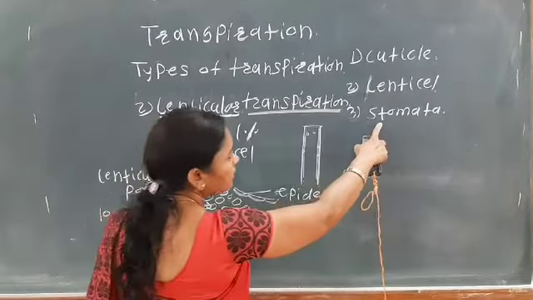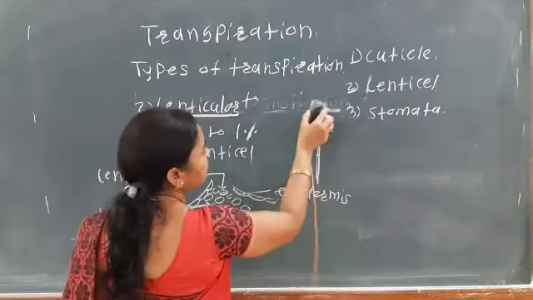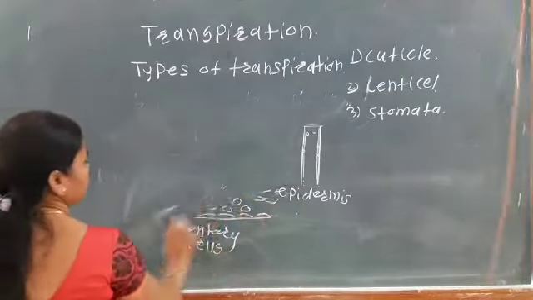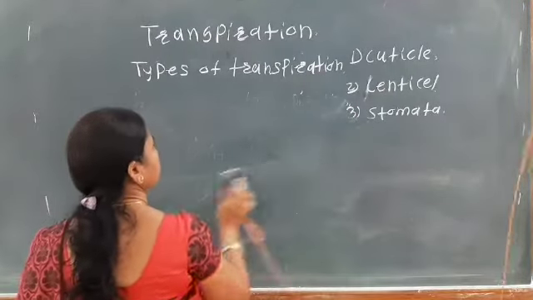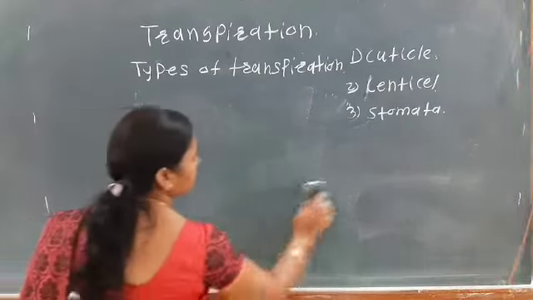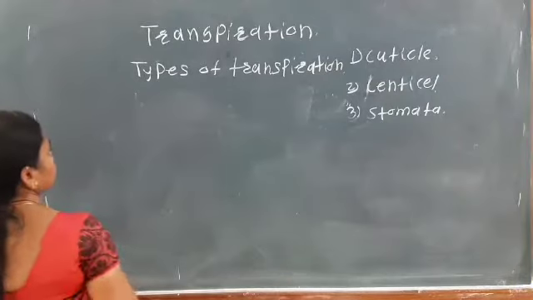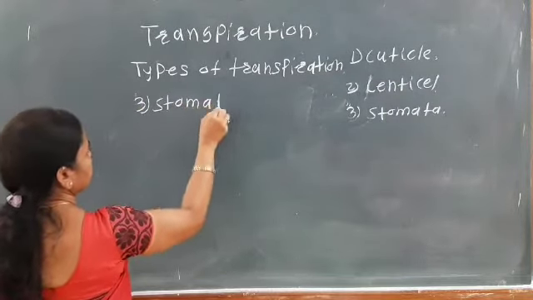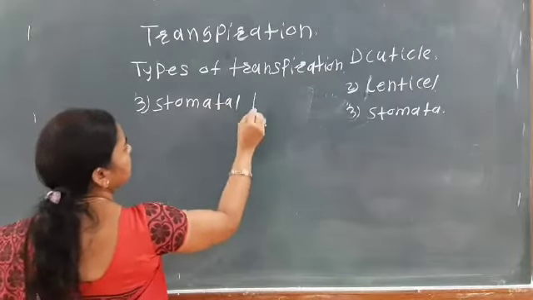That is the third site of the transpiration.